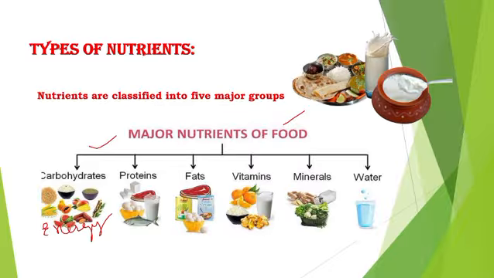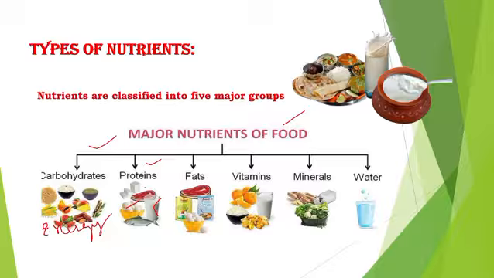What does it provide us? Energy. Next is protein, like milk, pulses, eggs, paneer, and products of what? Milk. Got it? Which provide us building material to grow our body and which makes our bones and muscles strong.